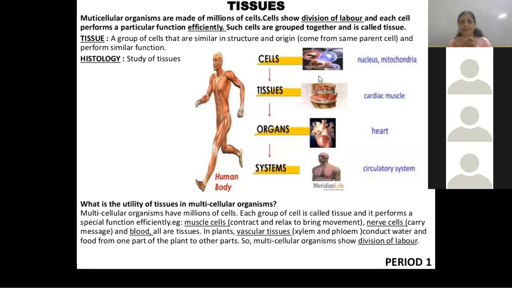If all are the same, there is no tissue. If all are the same, as I told you, all are doing the same work, all try to go the easy way, then other work remains pending. So to avoid this, division of labor is necessary. Each cell performs a particular, specific function, so it gives good results and efficiency.